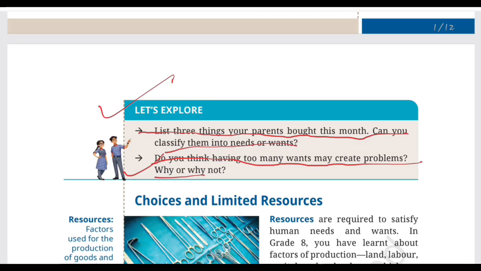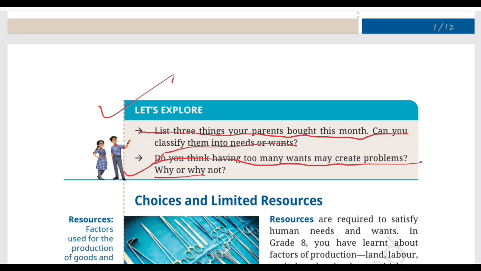But remember, having wants is completely normal. The important thing is learning how to prioritize them according to the resources available. And that is exactly where economics begins to become useful in real life.